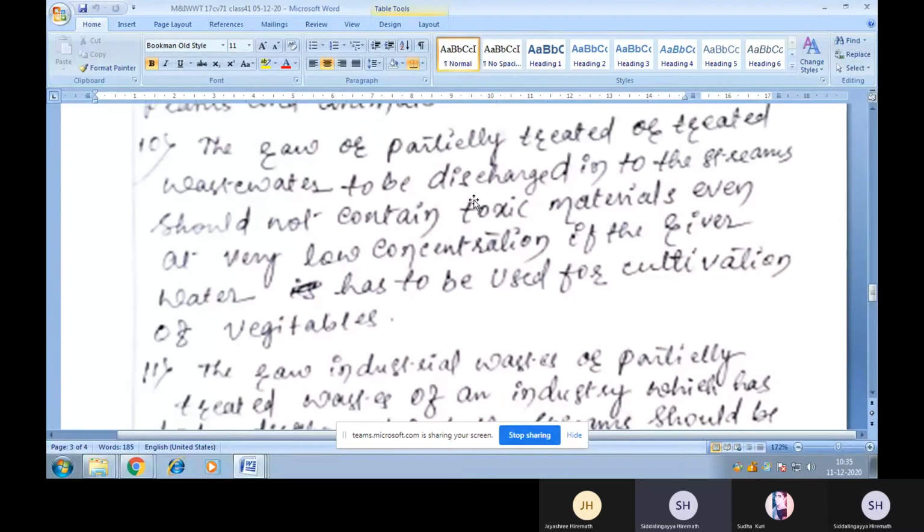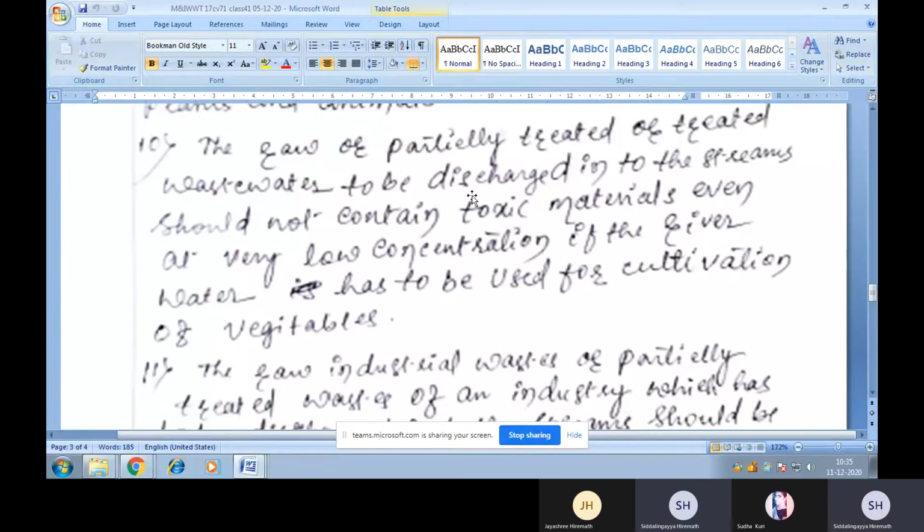Treatment of the wastewater generated from an industry, they should not contain trace amounts of poisonous materials or poisonous compounds here. So this happens in case of nuclear power corporation, as well as in pharmaceutical industries, as well as in fertilizers and pesticides industry.